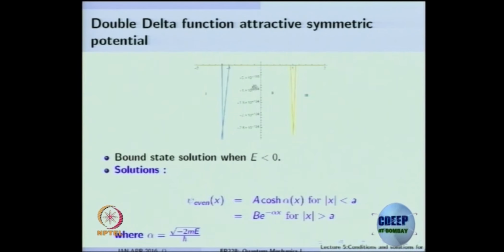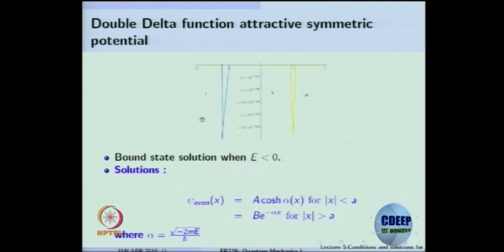In region 2 you can have this cosh, not a linear combination of e to the alpha x and e to the minus alpha x, because this should be a symmetric even function. And similarly for region 1 and region 3, mod x greater than a, you will have a symmetric function. The same B will appear in region 1 and region 3.